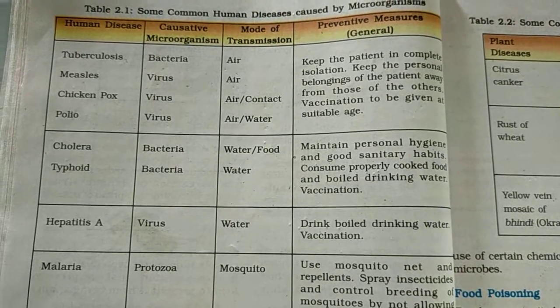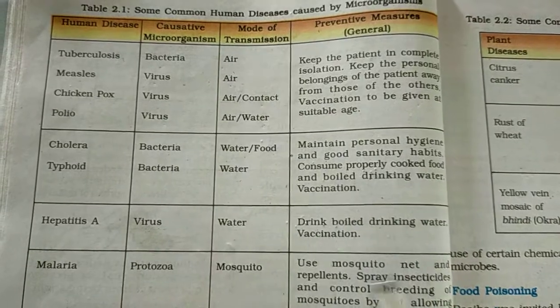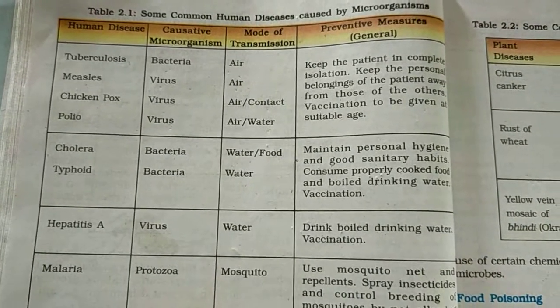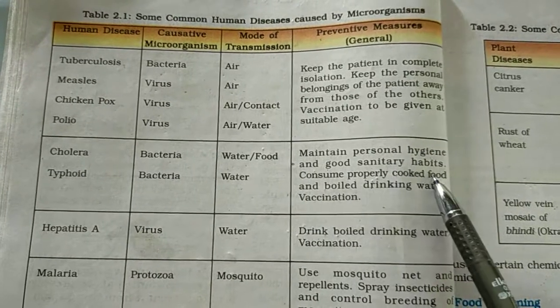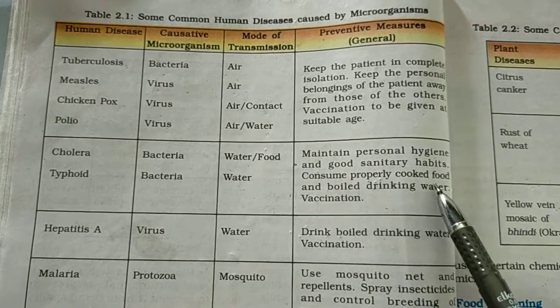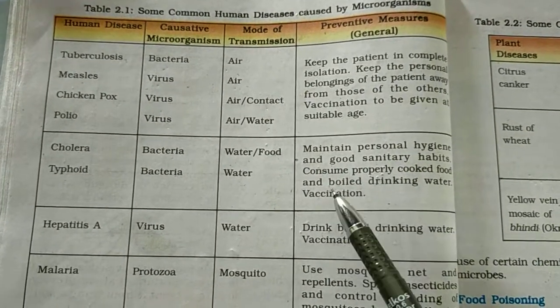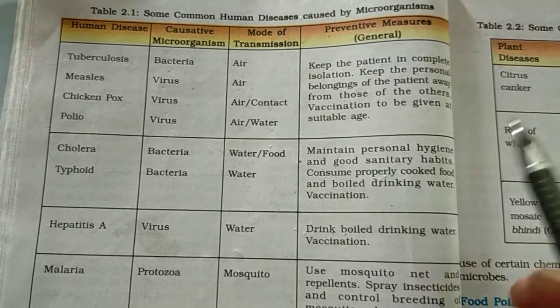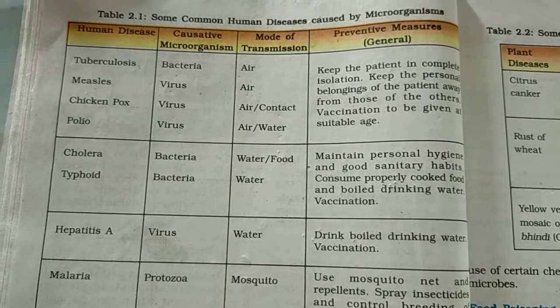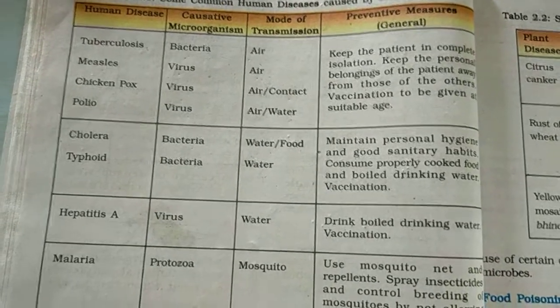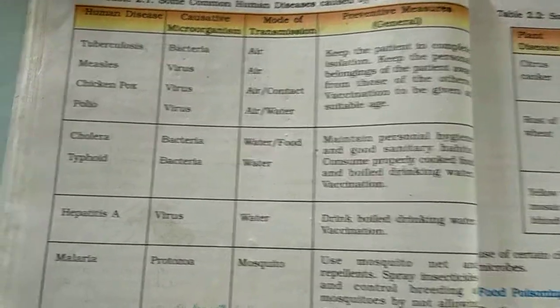We should drink clean water and keep our surroundings clean. Consume properly cooked food and boil drinking water, and we use some vaccines for these diseases.